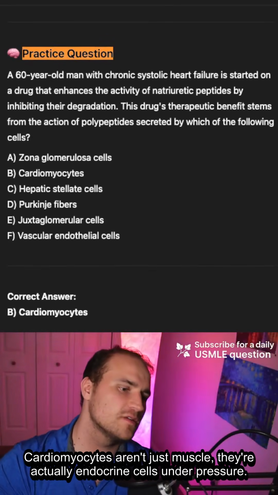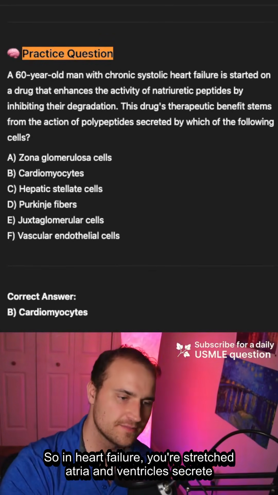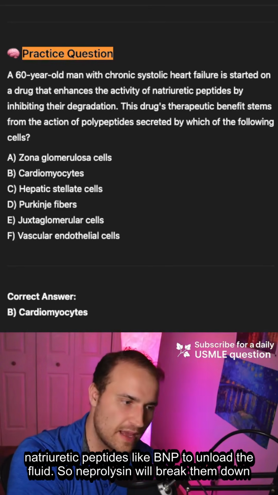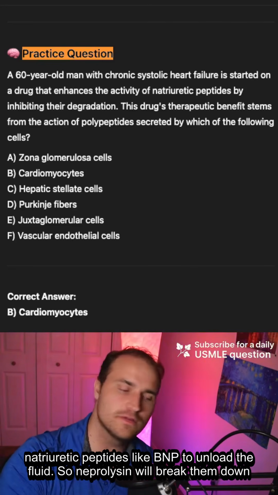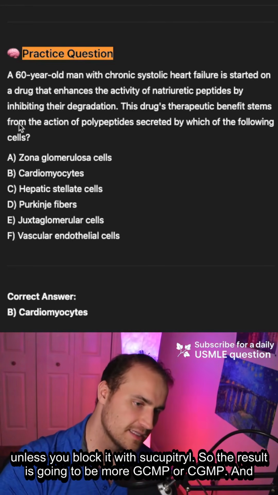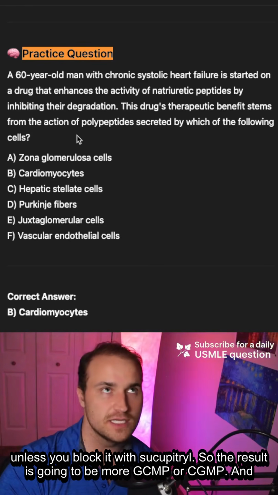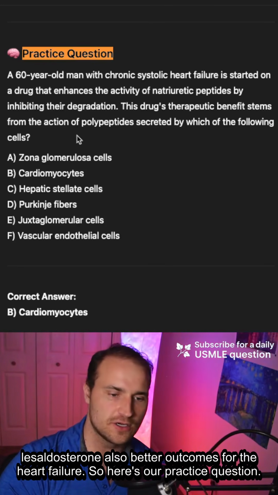Cardiomyocytes aren't just muscle, they're actually endocrine cells under pressure. So in heart failure, your stretched atria and ventricles secrete natriuretic peptides like BNP to unload the fluid. Neprilysin will break them down unless you block it with sacubitril. The result is going to be more cGMP and less aldosterone, and also better outcomes for